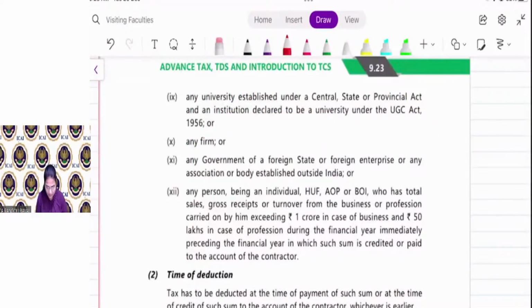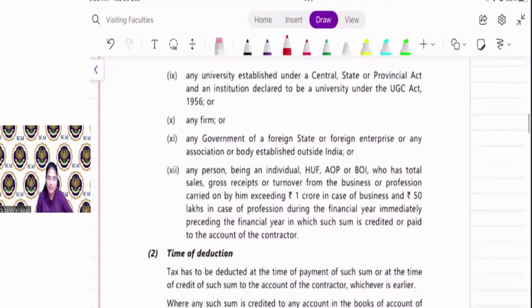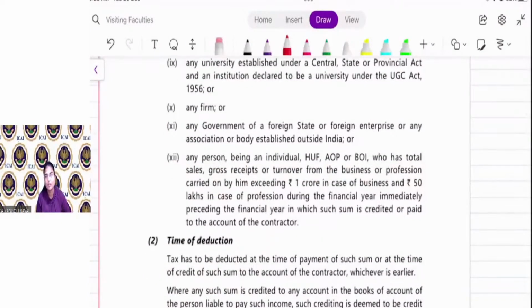Any university, any firm, any government or foreign state, an individual and HUF, again, those individual or HUF whose turnover in the last year is more than 1 crore, or if a professional, then the gross receipt in the last year is more than 50 lakh. So as an individual, if I am giving a contract for maintenance of computers at my office, then do I need to deduct TDS? Yes or no?